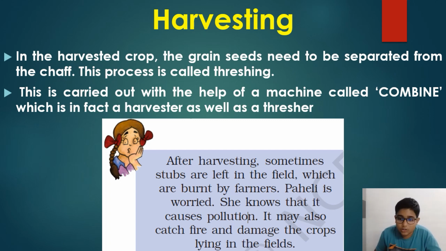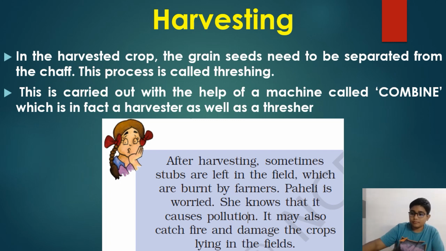Let's see what Paheli is saying. After harvesting, sometimes stubs are left in the field, which are burned by farmers. Paheli is worried. She knows that it causes pollution. It may also catch fire and damage the crops lying in the fields. So farmers should stop burning the crops because they cause pollution, and the ozone layer gets damaged and there's a big hole in the ozone layer.